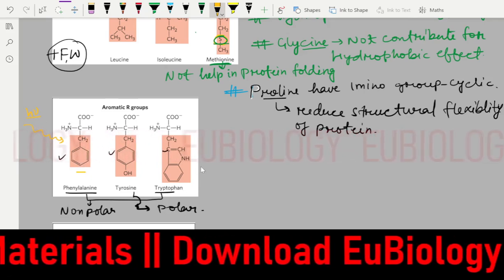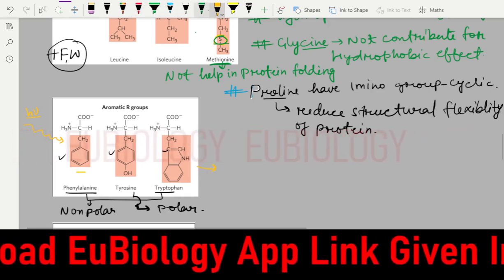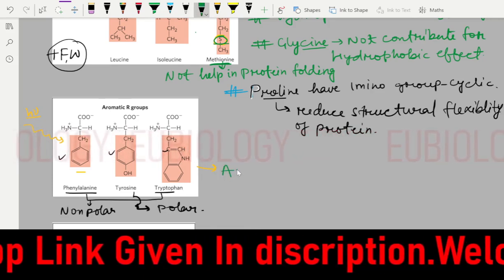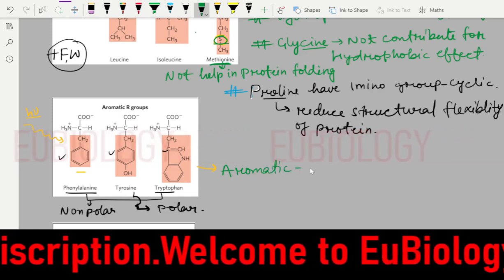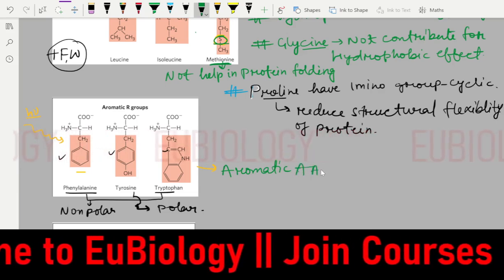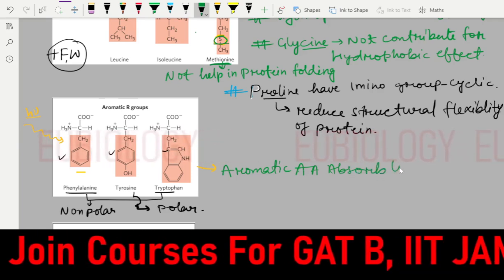So aromatic compounds are a very important thing. Why is it important? Aromatic amino acids absorb light.